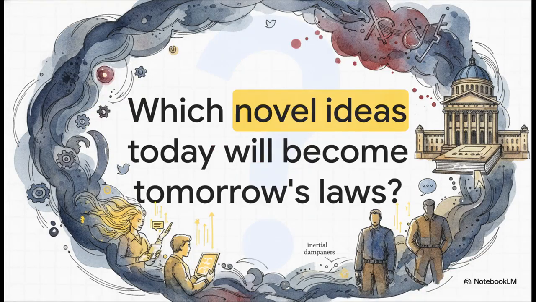So, as we wrap up this explainer, I want to leave you with this to chew on. We've just seen exactly how ideas flow, how they are fiercely contested, and how they eventually become institutionalized. When we look at our own society today, with our massive flow of information and nonstop debates, who are the innovators and who are the inertial dampeners shaping our future right now? And which of today's novel ideas will master the system to become the permanent laws of tomorrow? Think about that.